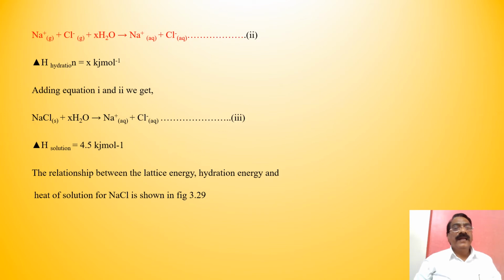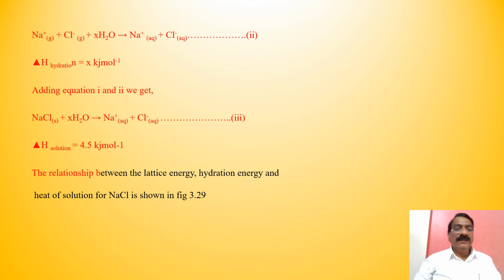Adding equation 1 and 2, we get NaCl(s) + xH2O gives Na+(aq) + Cl-(aq) in the third equation, and ΔH solution is equal to 4.5 kilojoule per mole.